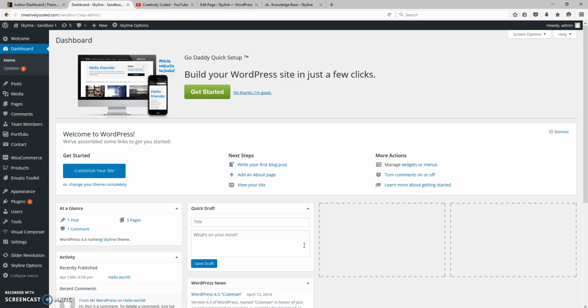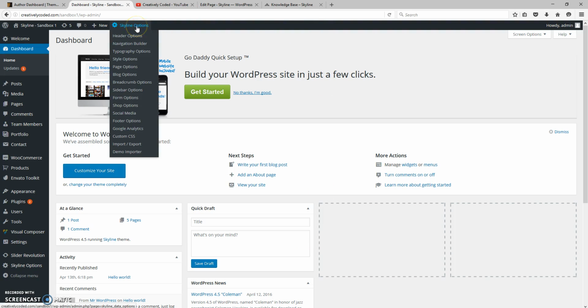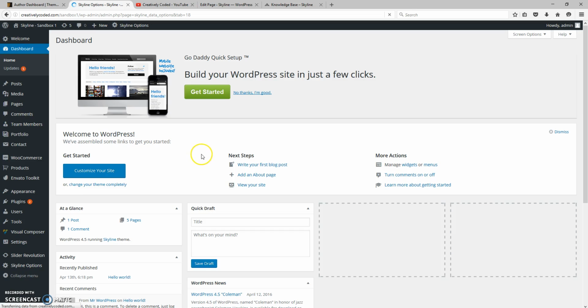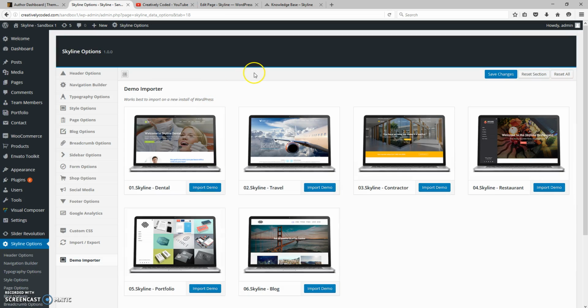In this tutorial, we'll cover demo content installation. We've just installed the Skyline theme on a fresh installation of WordPress. If you go to the top, Skyline Options, Demo Importer, you'll see the available demos that come with the theme. So you can decide which one you want to start with. Or of course you could completely design a website from scratch.